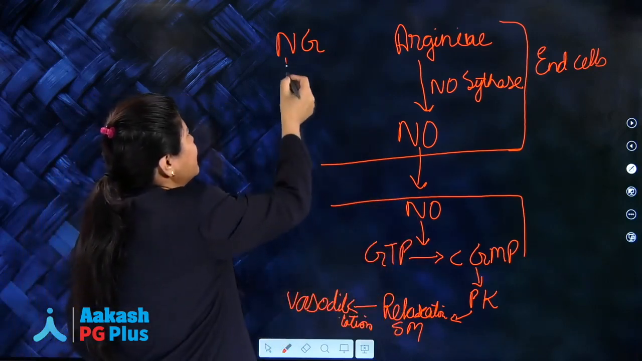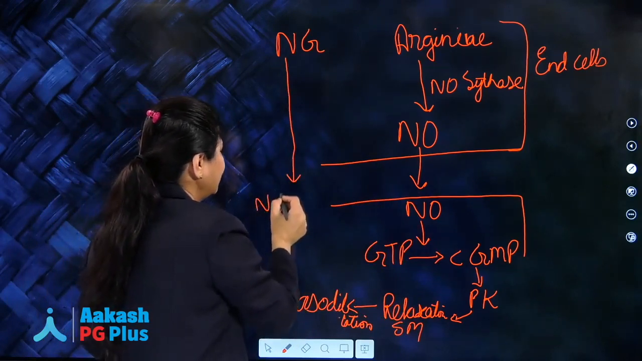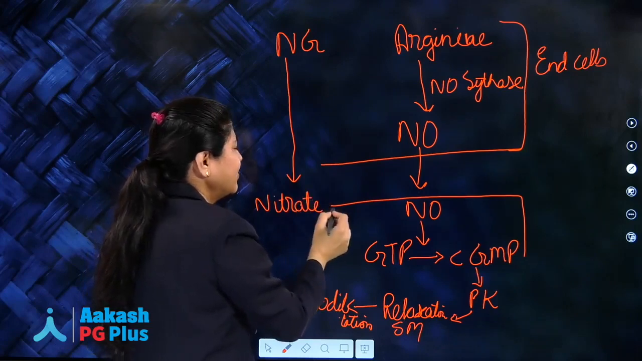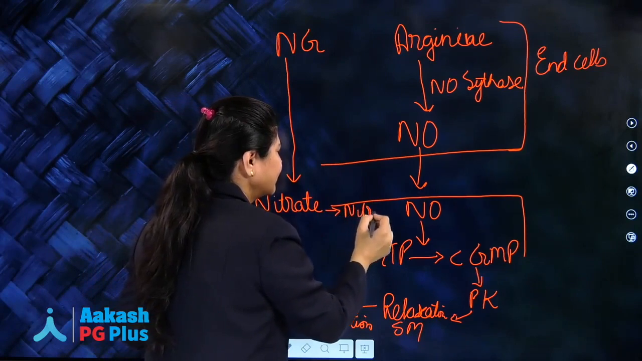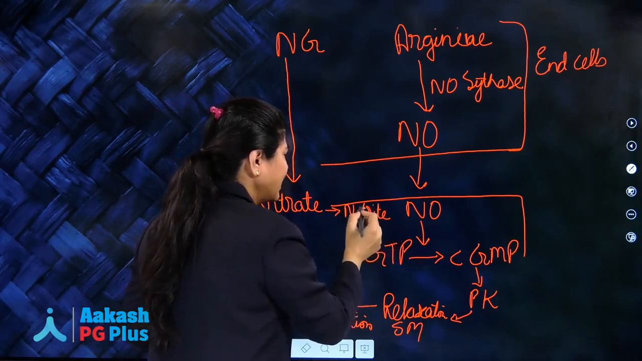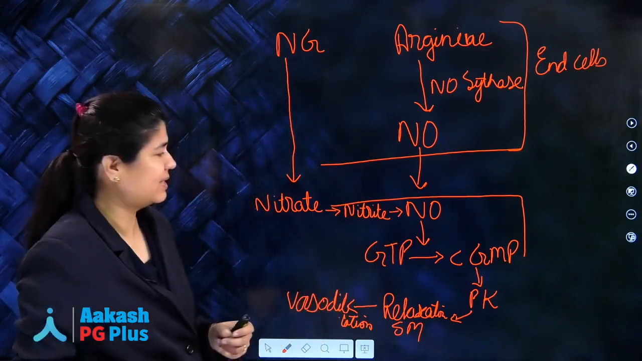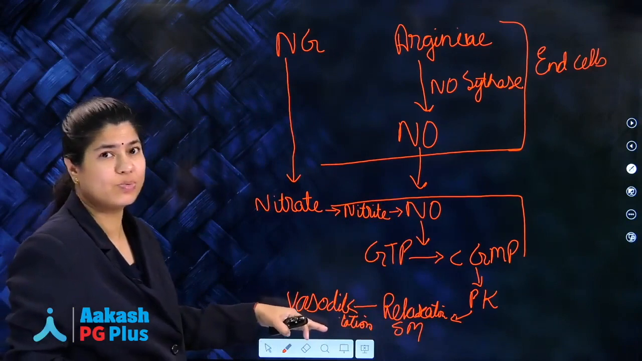So nitroglycerin converts itself to nitrate, and from nitrate to nitrite, and this nitrite gets converted to nitric oxide. So nitric oxide in the same way will act and cause vasodilation.